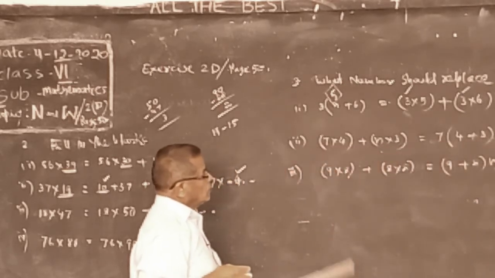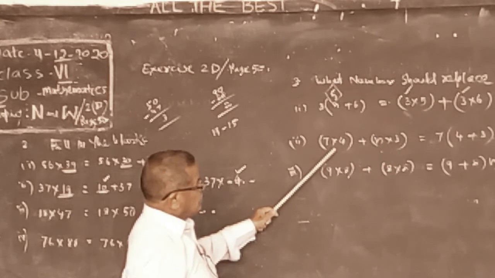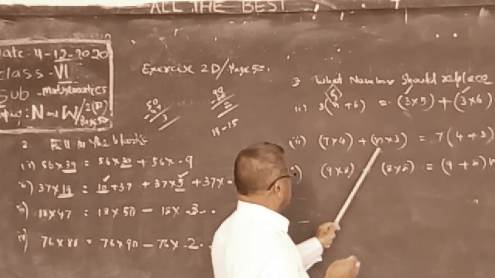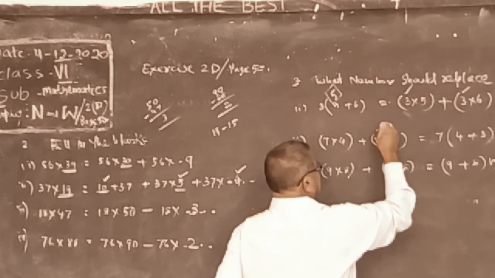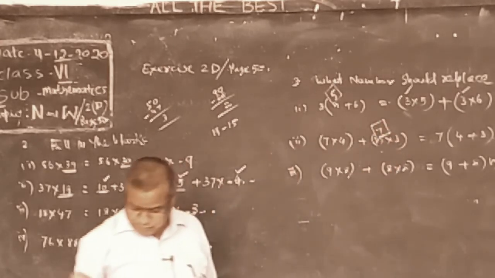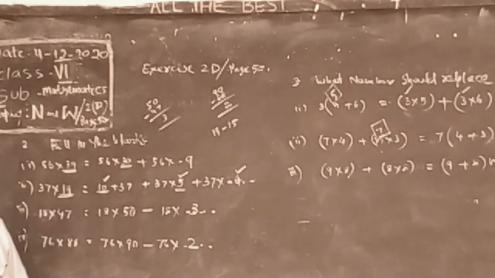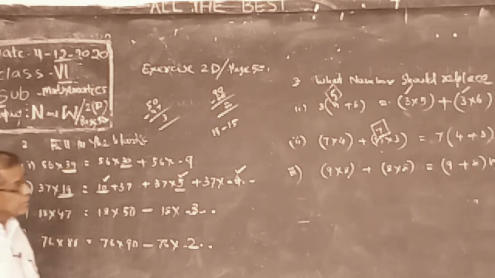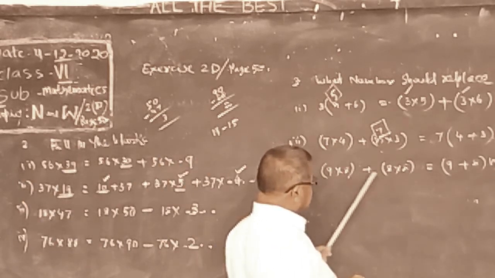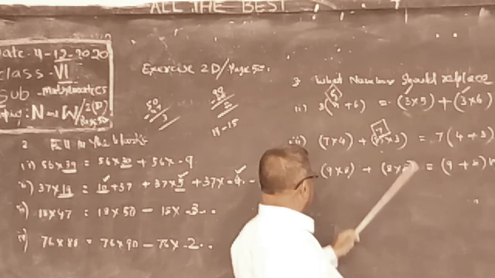Now 7 into 4 plus 7 into 3. So here what is missing? 7. Distributive property. This 9 into 8, 8 into 8.